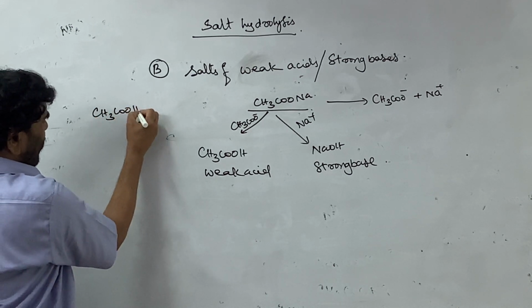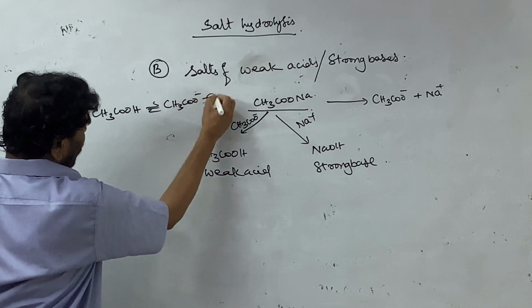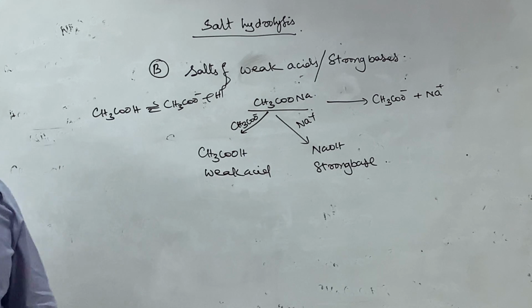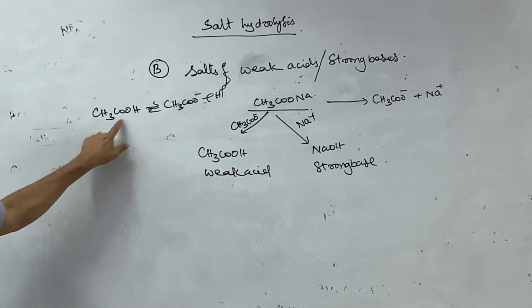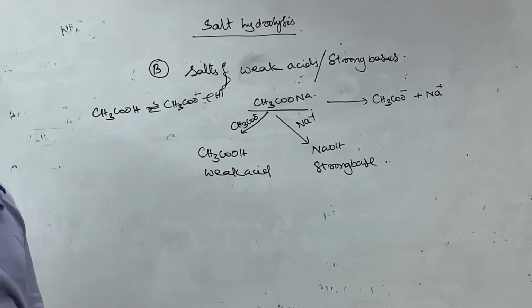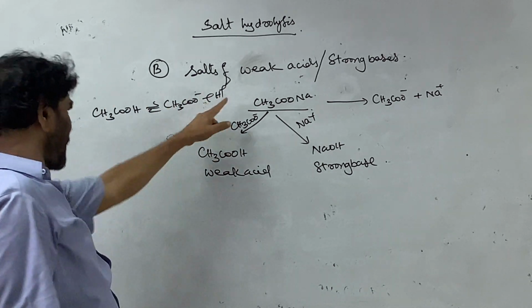The acid partially undergoes dissociation, giving acetate ion plus H plus ion. This is the equilibrium established by the acetic acid. Acetic acid will always be in equilibrium with the acetate ion and H plus ion. Acetate ion establishes the equilibrium by combining with the H plus ion, the other way.